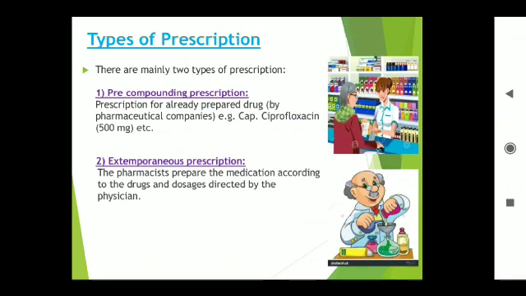Pre-compounded prescriptions are also known as non-compounded prescriptions. These are most commonly used nowadays. These are prepared by different types of companies, for example capsules, tablets, syrups, ointment, paste. These prescriptions are already prepared by drug companies, so they are called non-compounded prescriptions. Next one, extemporaneous prescriptions. The pharmacist prepares the medication according to the drugs and dosage directed by the physicians. These are called compounded prescriptions.